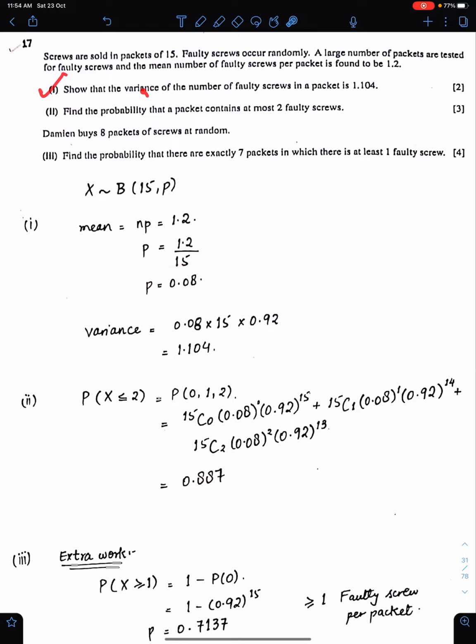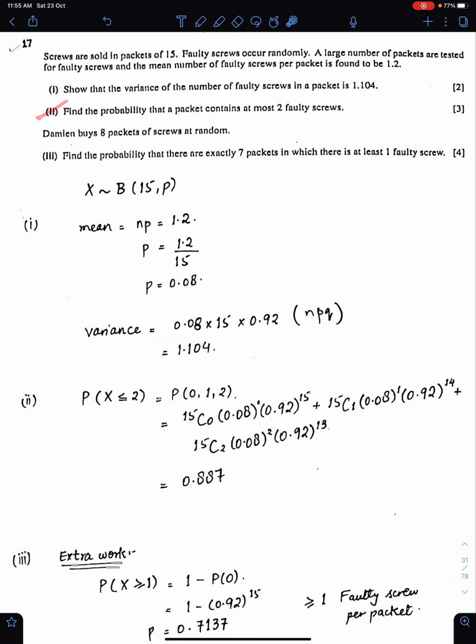Part 1. Show that the variance is 1.104. We know the formula of variance, it's NPQ. So with the help of this formula, we can easily prove variance. The formula is NPQ.